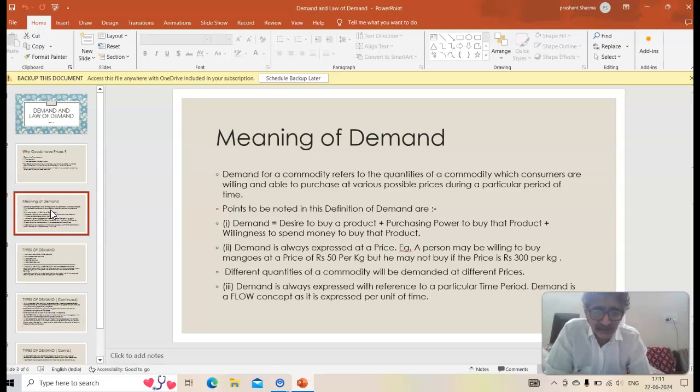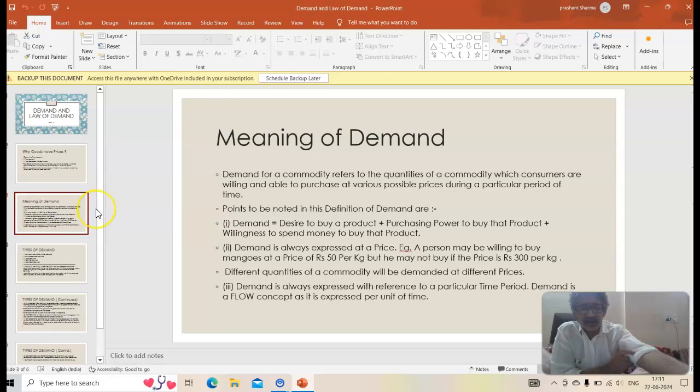So remember children, demand is always expressed at a price. Demand will not make any sense if it is not expressed at a particular price. So different quantities of a commodity will be demanded at different prices. As the prices of commodities change, the consumer will also behave in a different manner, and consumers will buy different quantities at different prices.